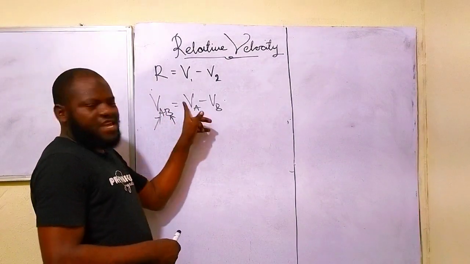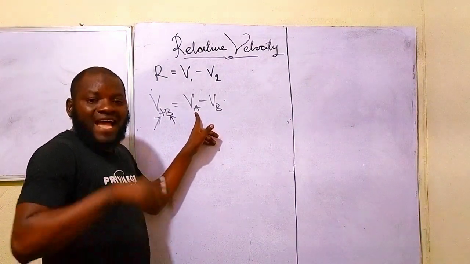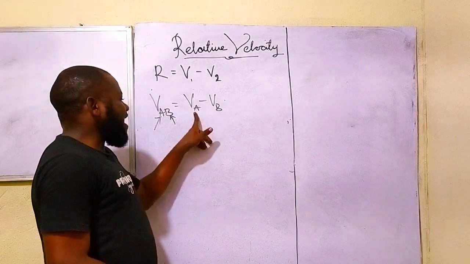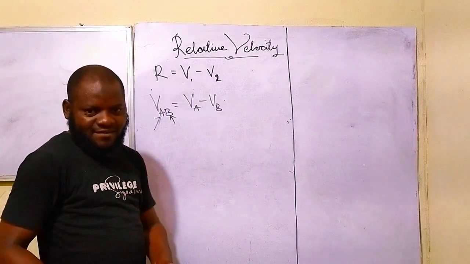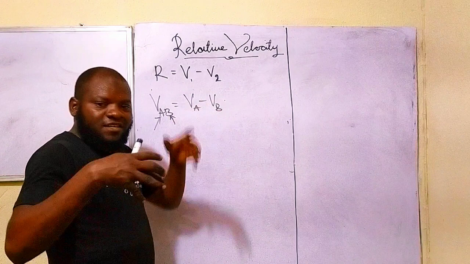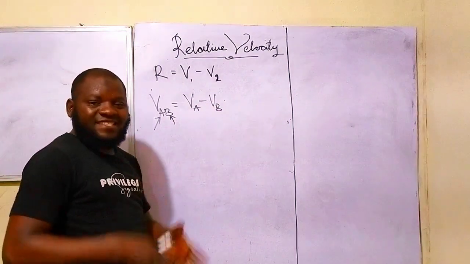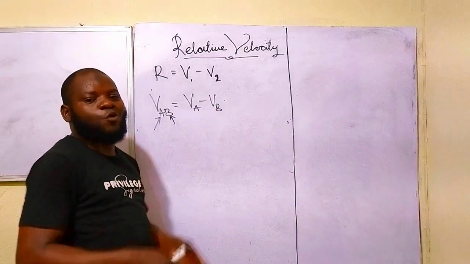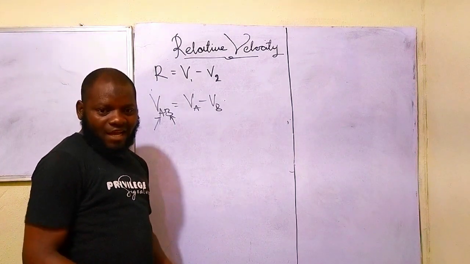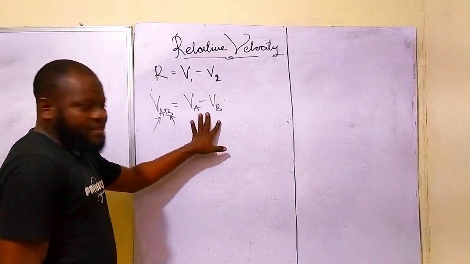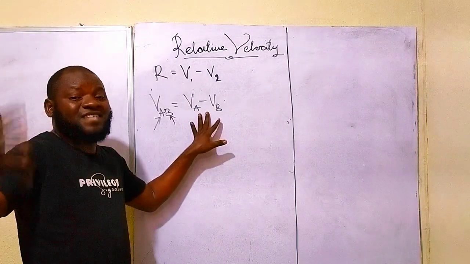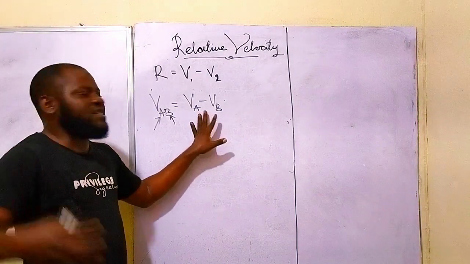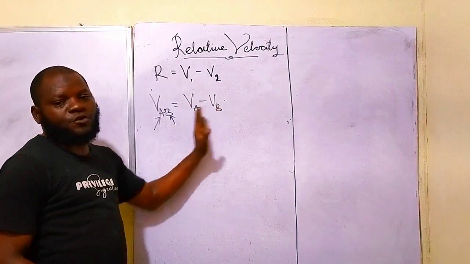But if I have VA, if it is happening inside the X, then the reference frame for VA is going to be the X. VB, since it's inside the X, also has X as its reference frame. Are you getting this now? Why are we using X as the reference frame for these ones?